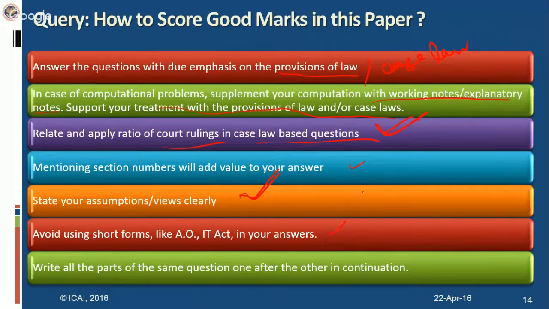Avoid using short forms in your answers, unless you are absolutely running short of time and have to use them, then it is a different matter. But otherwise, for the presentation of your answers, avoid using short forms. And this we have already discussed, the last one.